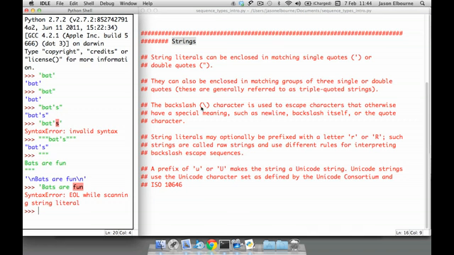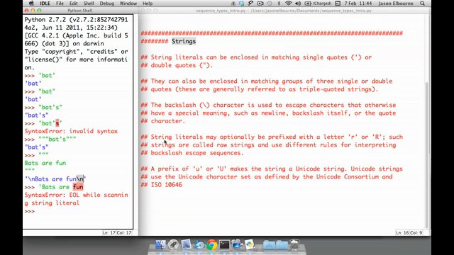The next thing is something that we'll just touch on here, but I'm going to do a whole video on. The backslash character is used to escape characters that otherwise have a special meaning, such as new line, the backslash itself, or the quote character. This is an example of that. When you're doing a new line, you actually use the backslash to say that this is a special character, and don't display it in the string, but actually do what it's meant to do. Or in some cases you have a character that might be harmful to run in some Python code, and you want to escape that character so it's not going to do anything, it's going to be treated as a string.